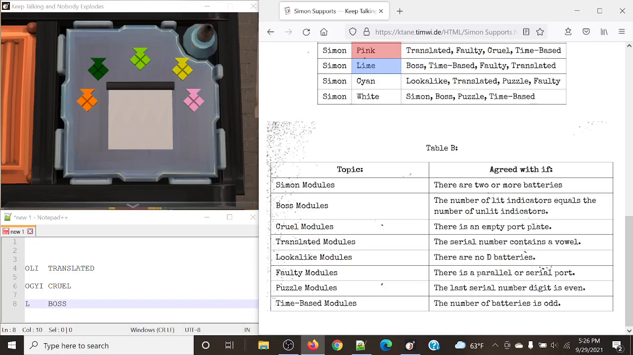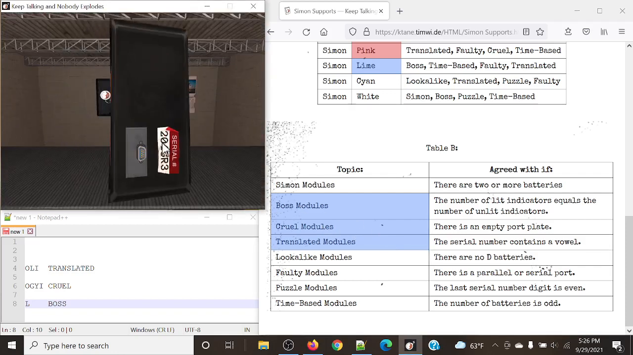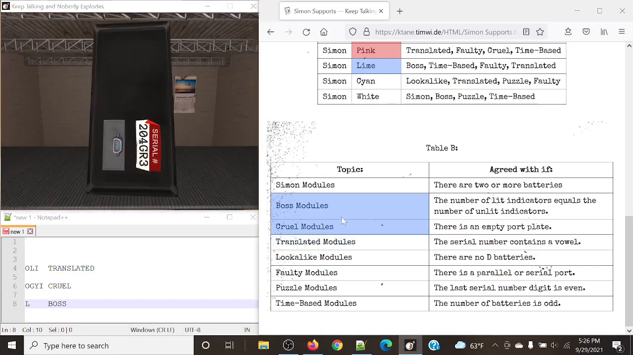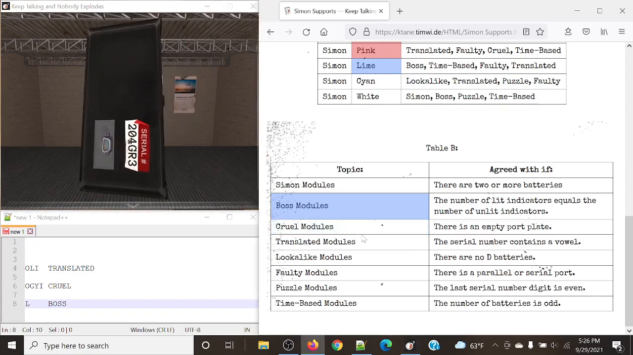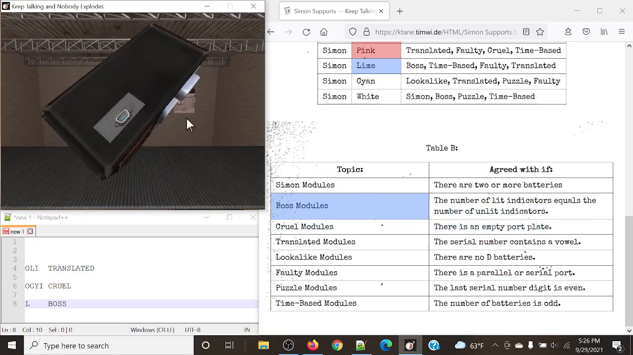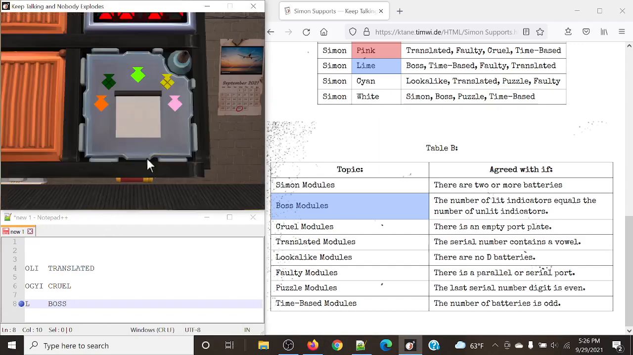Let's take a look at these editor conditions. We have translated, cruel, and boss. Translated in this case refers to the serial number having a vowel. It does not, so translated does not apply. For cruel, if there is an empty port plate, that is not true. For boss, the number of lit indicators equals the number of unlit indicators. We don't have any indicators at all, so 0 lit and 0 unlit, which is true. So we're simply going to agree with lime on this one.